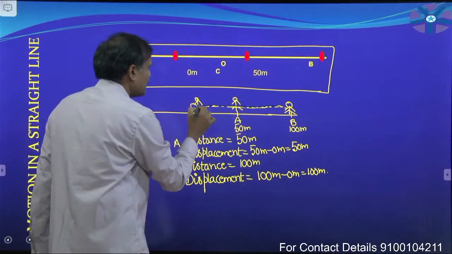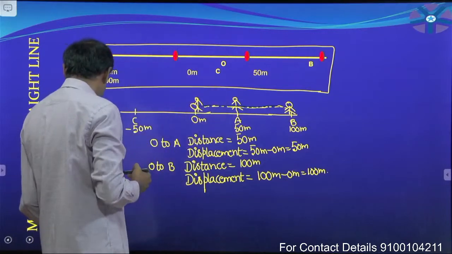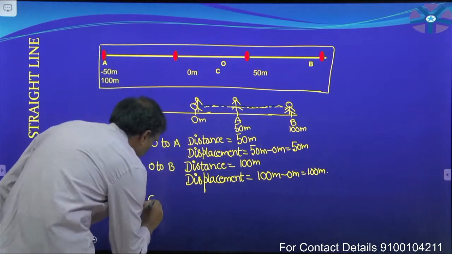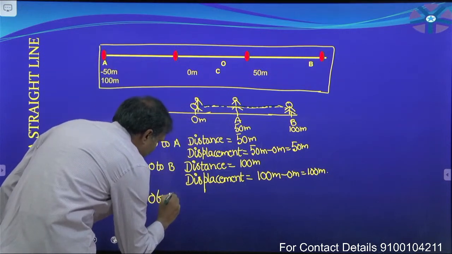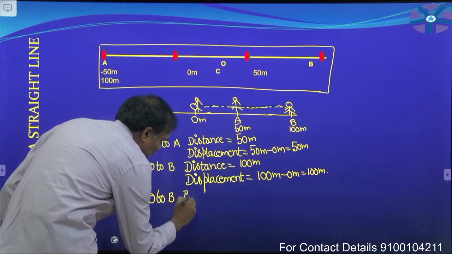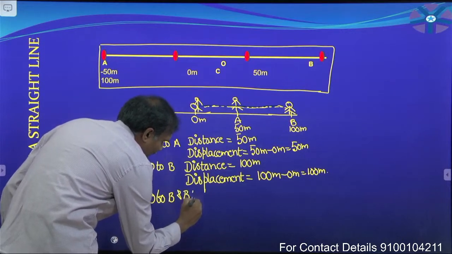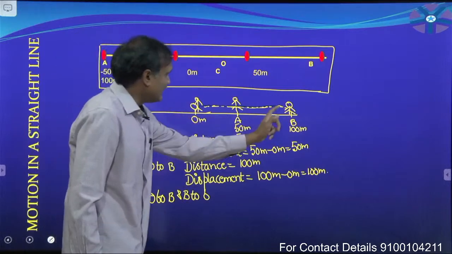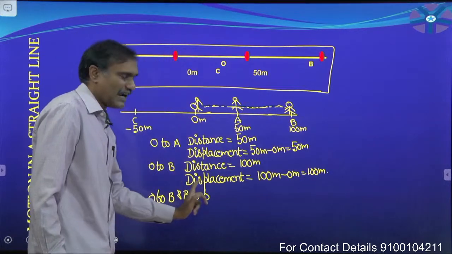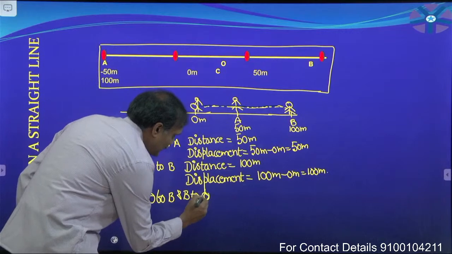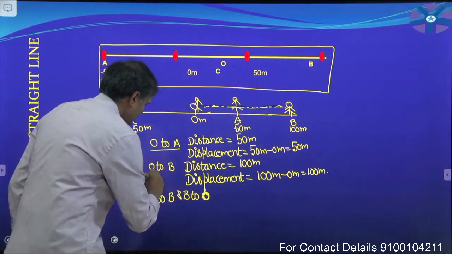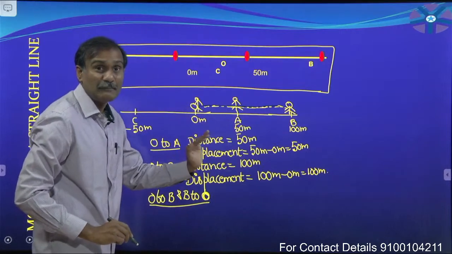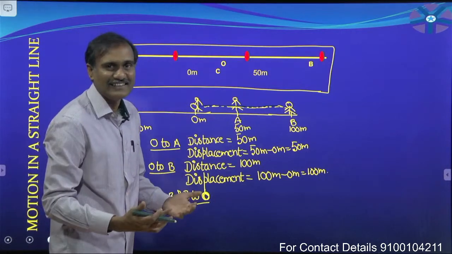He travels from O to B and from B to O. For that journey, tell me the distance covered by that person or path length.